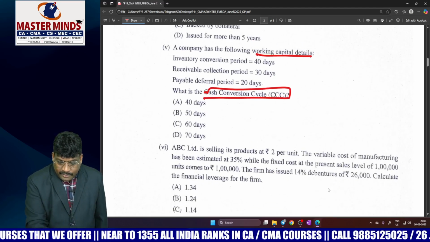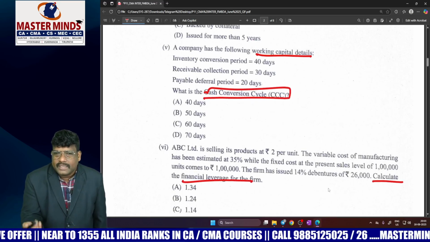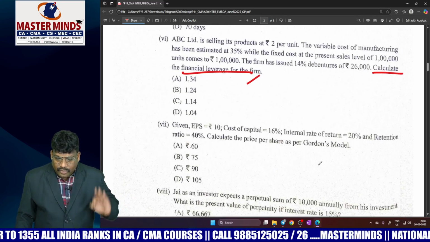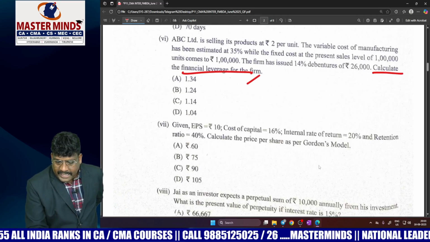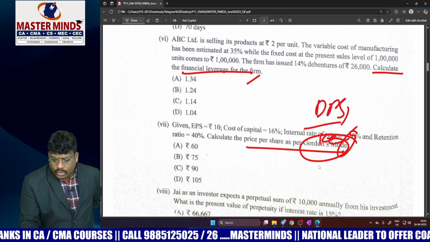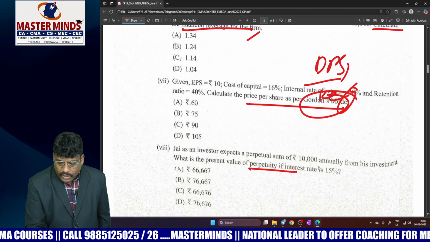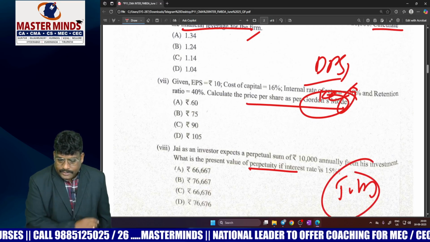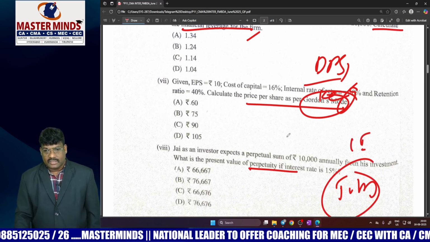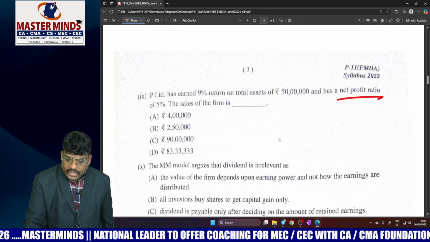The seventh question is to calculate financial leverage, where EBIT divided by EBT. There the matter ends. Direct question. Then calculate market price as per the Gordon model: DPS1 divided by KE minus growth rate. You can easily compute this one also. Here perpetuity is the time value of money. They asked the present value of perpetuity, which is the cash flow divided by rate. So direct question. This question is also about net profit ratio.